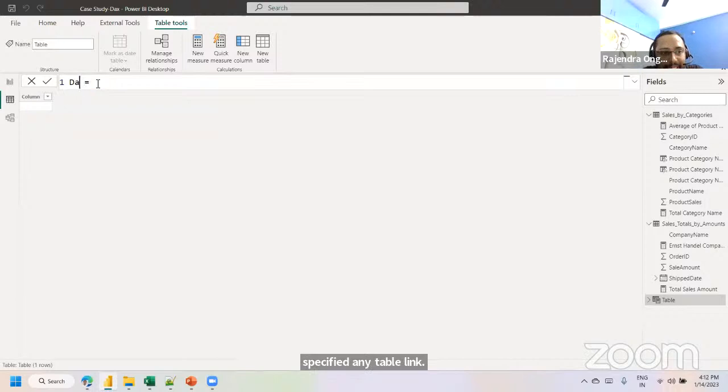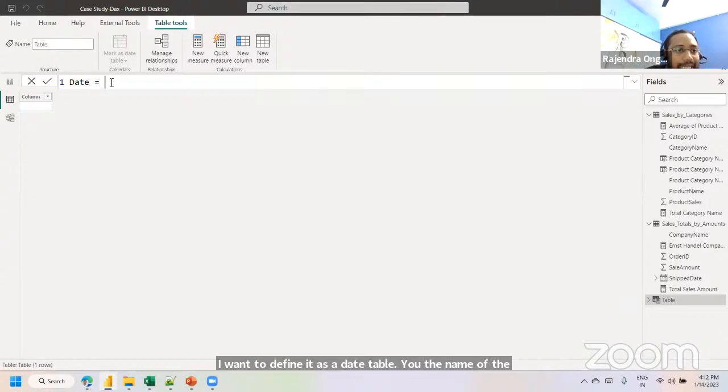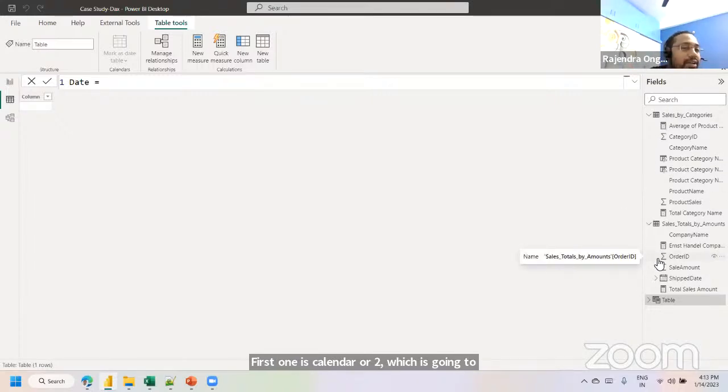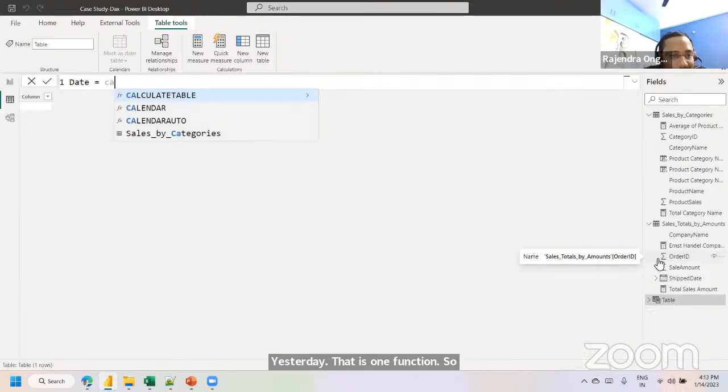I want to define it as a date table. Give the name of the table as Date, equal to is an operator. And here, to define or project the date, we have two functions for calendar related, date related. First one is CALENDARAUTO, which is going to scan the complete table information, both of the tables, and try to pick from the lowest date to the highest date. That is one function. So see, this is equal to CALENDARAUTO.